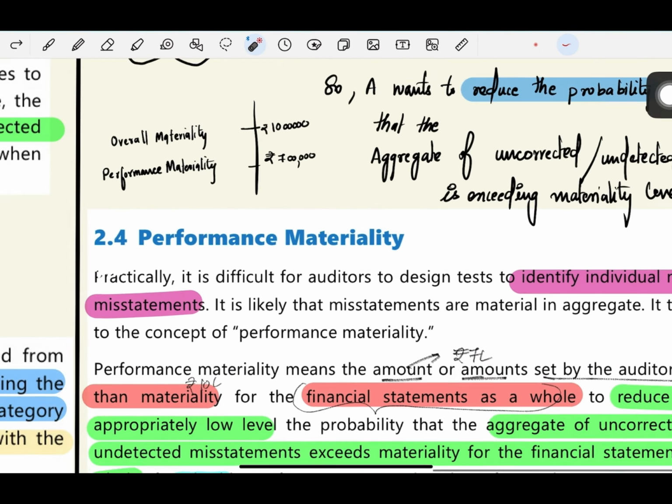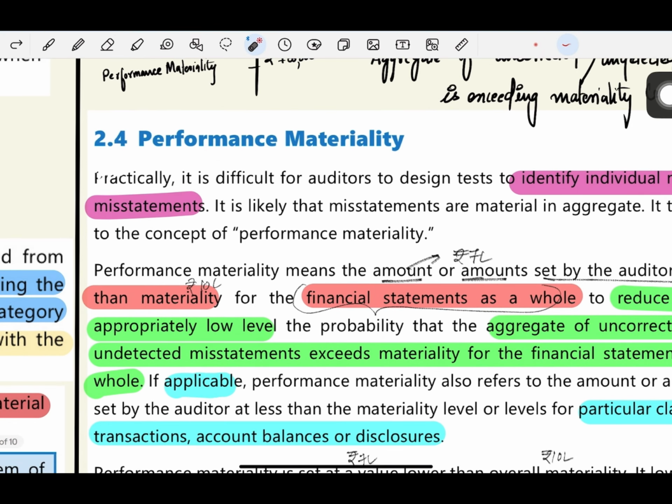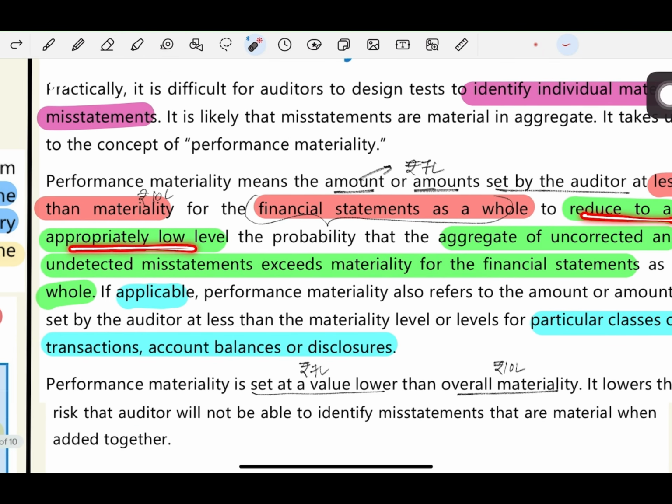Performance materiality is a lower limit that is set for the financial statements as a whole, to reduce to an appropriately low level the probability that the aggregate of uncorrected and undetected misstatements exceeds materiality for the financial statements as a whole. So you want to reduce the probability that these aggregate misstatements are exceeding the overall materiality. If applicable, performance materiality also refers to the amount or amounts set by the auditor at less than the materiality level or levels for a particular class of transactions. So in some cases, whatever materiality level is set for a particular class of transactions lower than this is also considered as performance materiality. It will also refer to that.